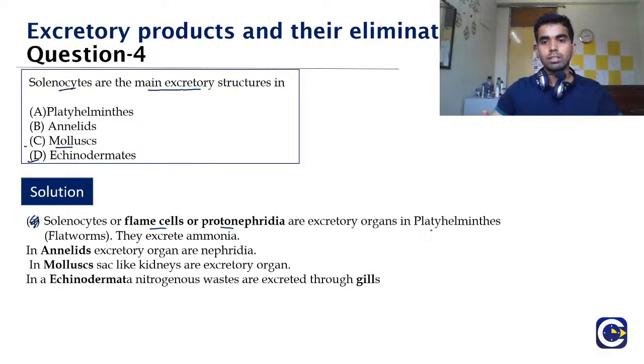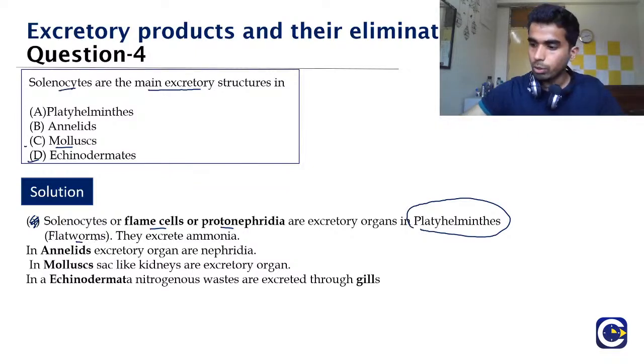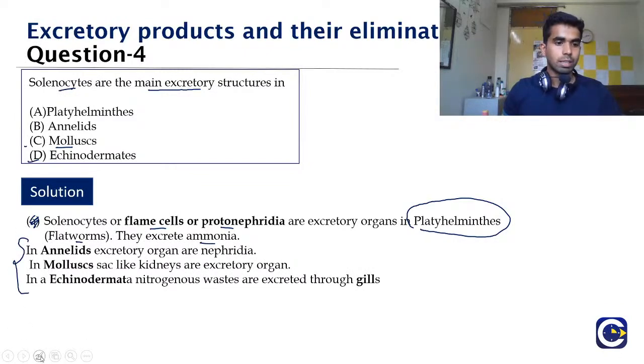And what is that lower organism? It is the platyhelminthes, also the flatworms. And what is the kind of excretory product? Yes, Lake Priya, very well said. The excretory product that is excreted is ammonia. And the other points from where questions can be asked: what is the excretory organ in the annelids? In the annelids, it is the nephridia. Yes, Akshaya, yes, Jivita, very well said.